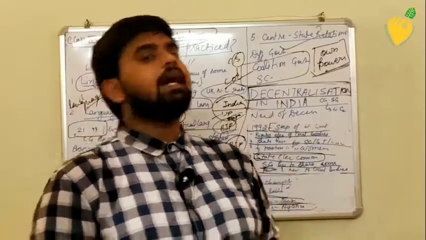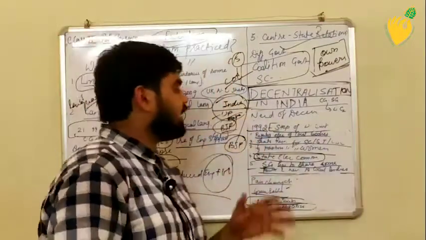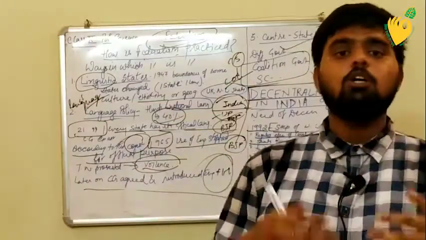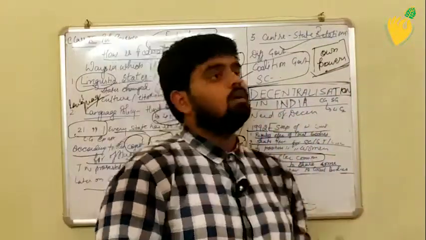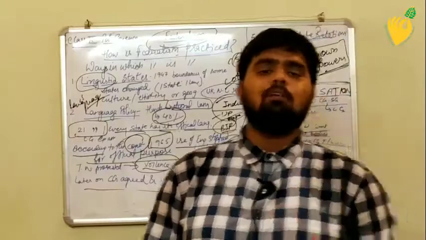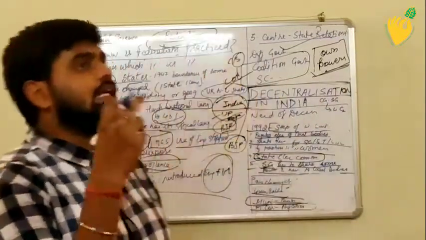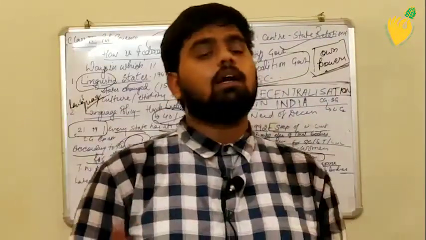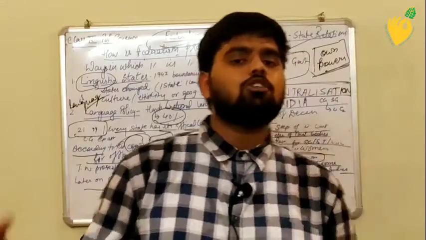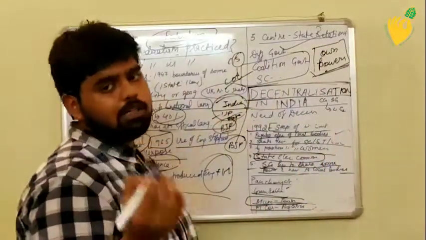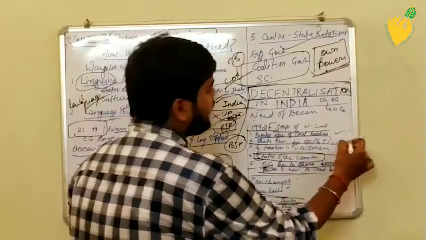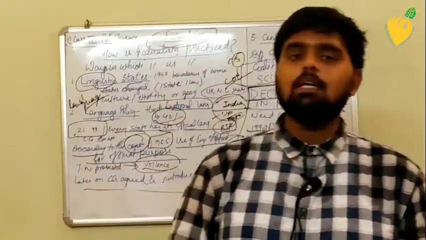But in the year 1992, steps were taken to make these local bodies more powerful. It was said that regular elections need to be held. Earlier there was no regular election, so it was said that regular elections of the local bodies need to be held. Seats are reserved for SC, ST and OBC.